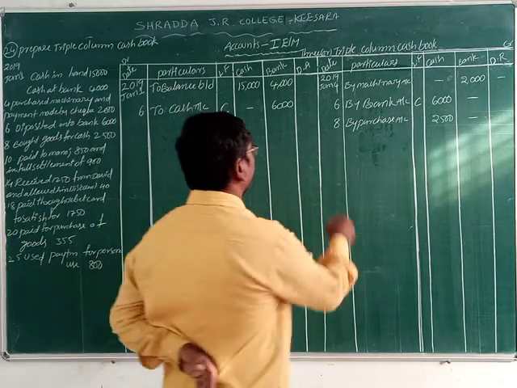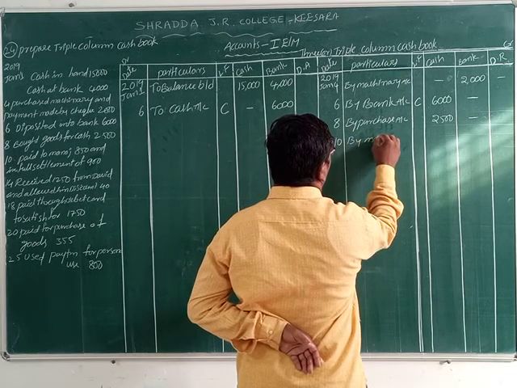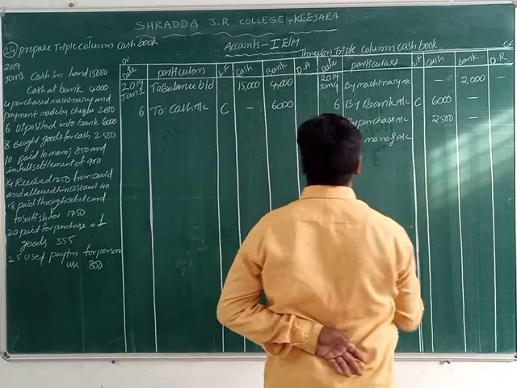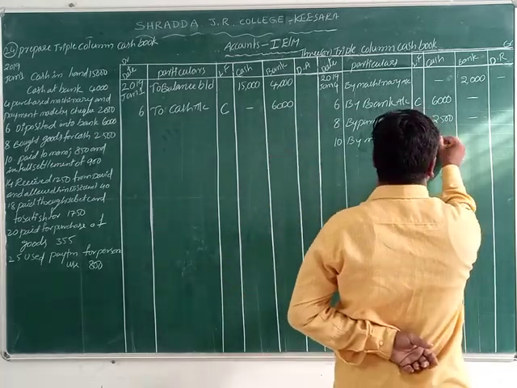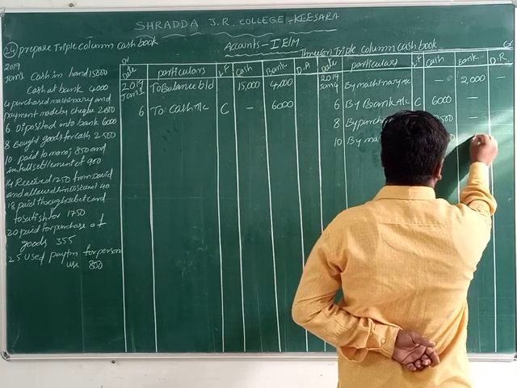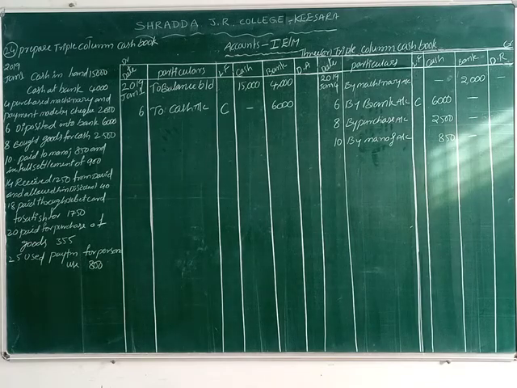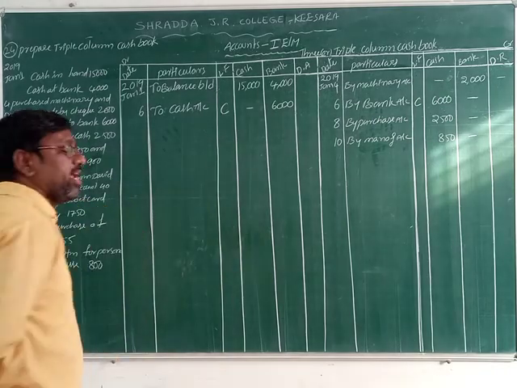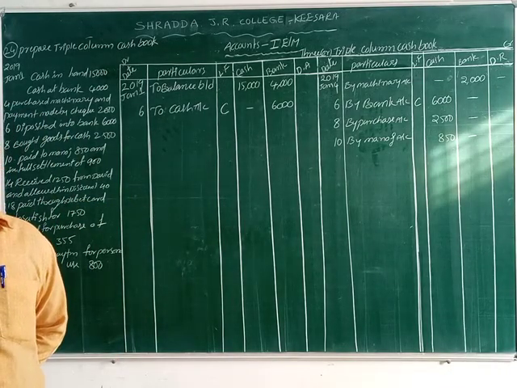10th date, by Manoj account. Manoj account. In which amount? Cash payment. How much is that amount? 850, in full settlement of 900 rupees. So in full settlement the actual payment is 900, but we are giving 850. The remaining 50 rupees is what, friends? Discount received. It is a benefit to the business.